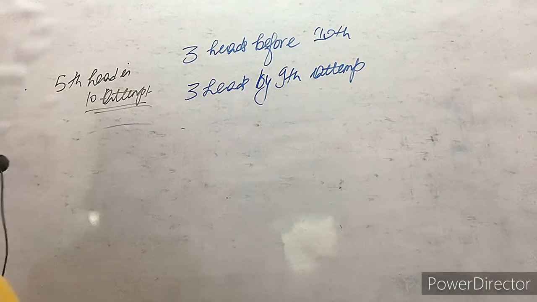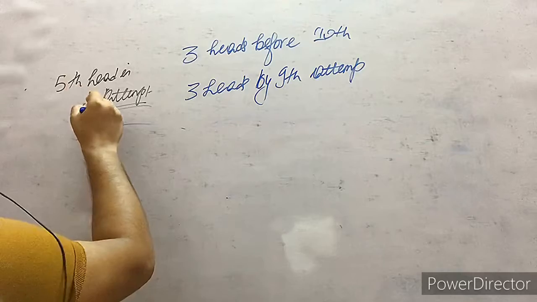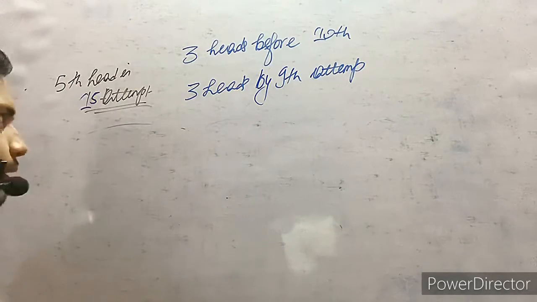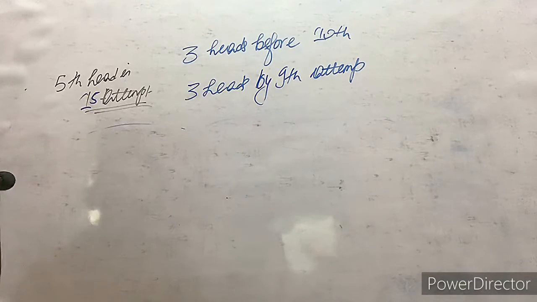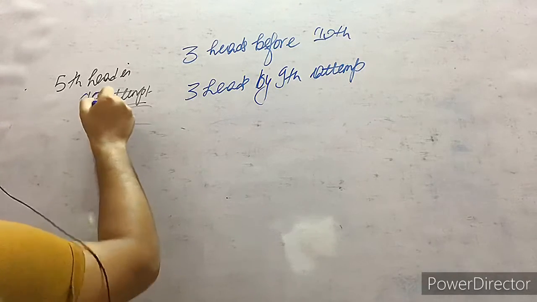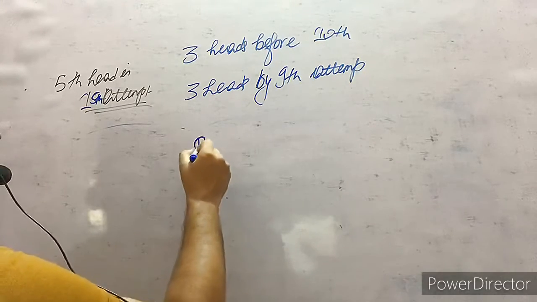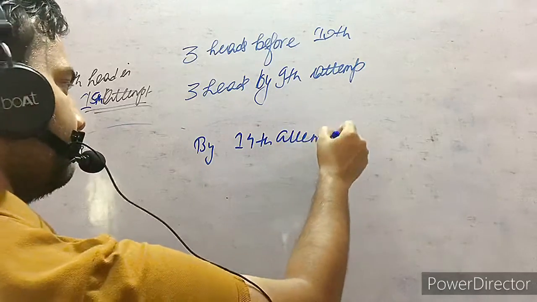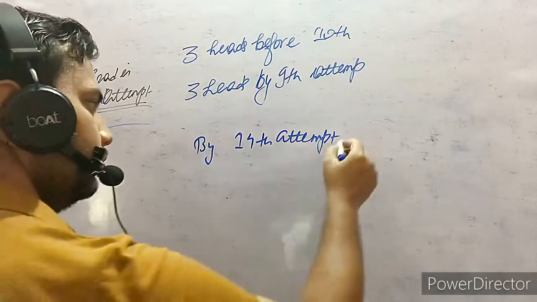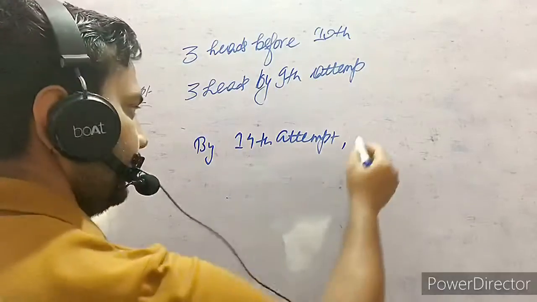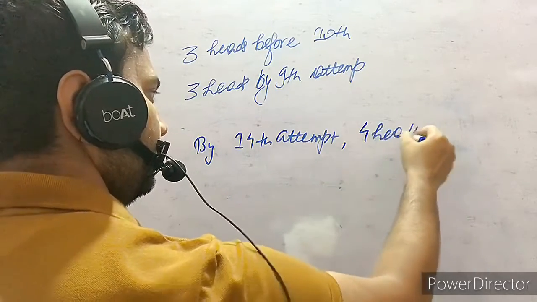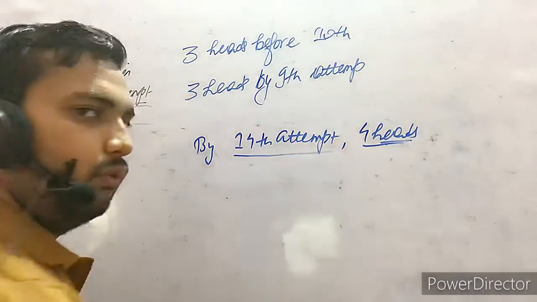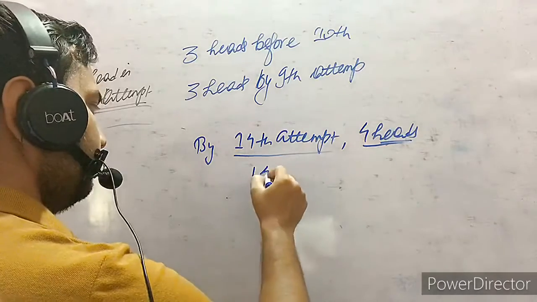So you have to get, or let's change this to 15. Okay. No worries. 20, 25, nothing. So fifth head in the 15th attempt. So by the 14th attempt he has to manage 4 heads. Okay, because there are 5 heads now. So by the 14th attempt he has to manage 4 heads. What is the possibility of that?